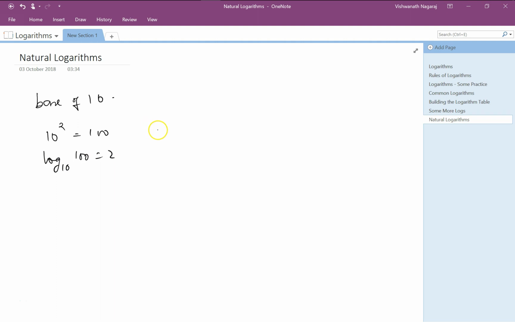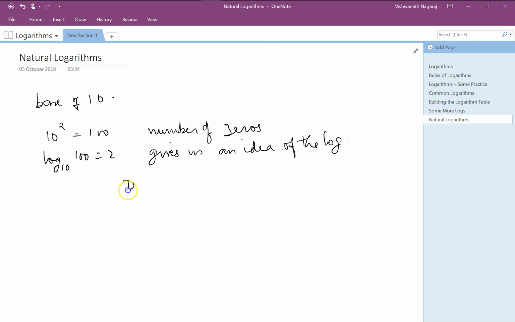So the number of zeros gives us an idea of the log. But other than that, and the fact that we are more comfortable with the decimal system, there's hardly any other reason why we should use base of 10. For normal calculations, for normal applications, this is perfectly fine.